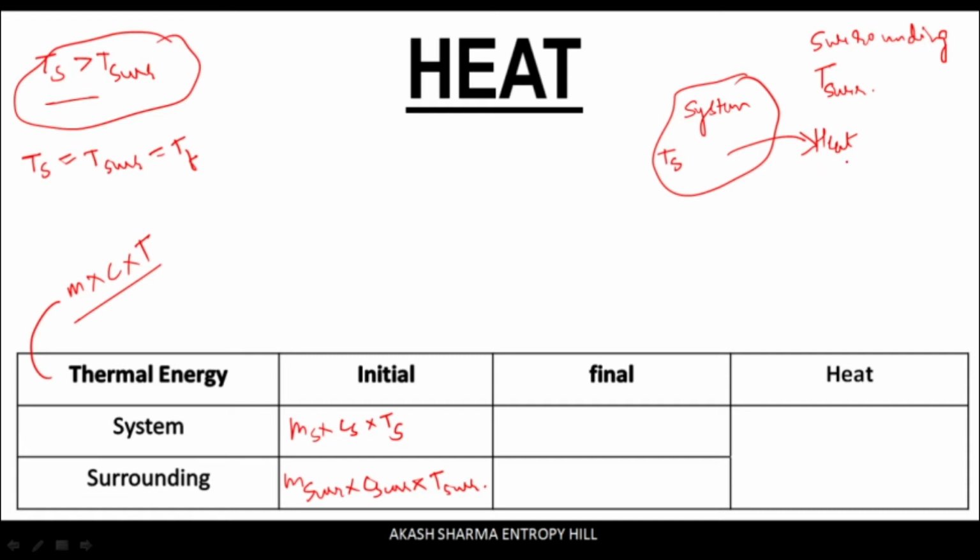Now how to find out this magnitude and direction of this energy interaction? And for this let us try to physically understand this energy interaction phenomena. And for that let us suppose that the system has some thermal energy stored. And in order to make the temperature of the system and the surrounding become equal, this thermal energy which is stored in the system must move and get stored in the surrounding. And for this the thermal energy of the system will have to come into motion, because it has to cross the boundary